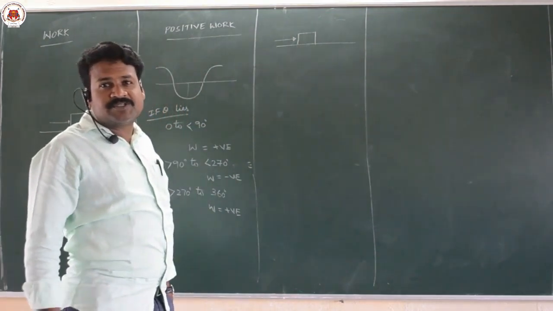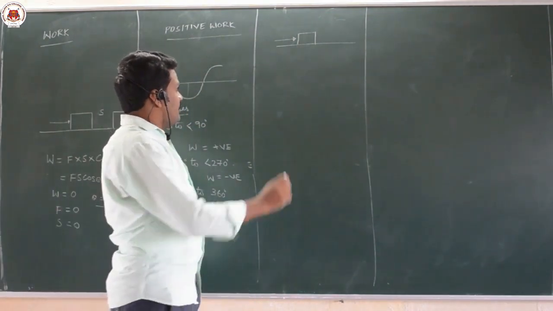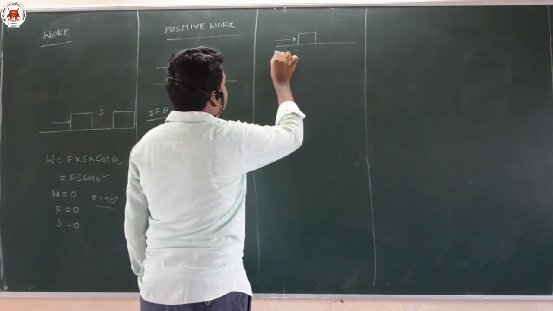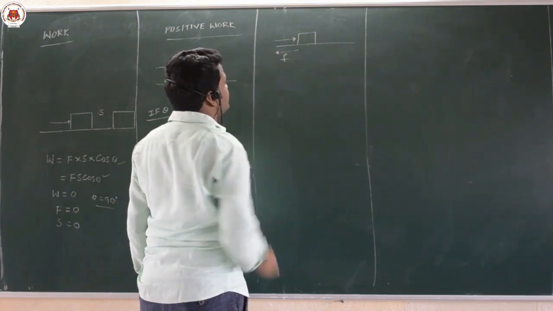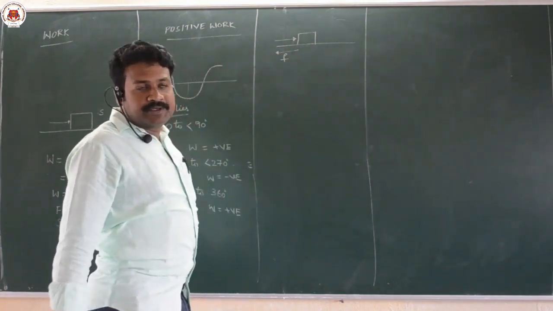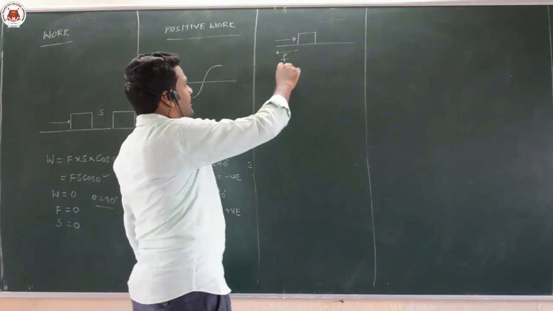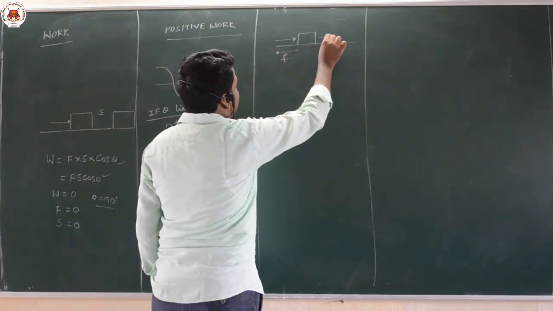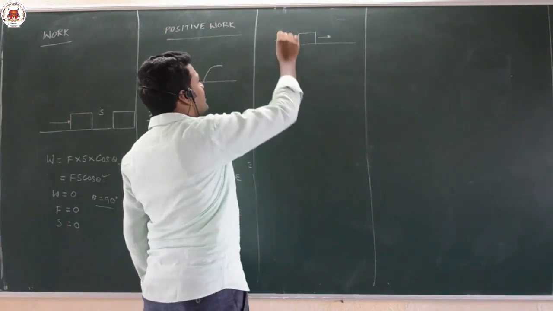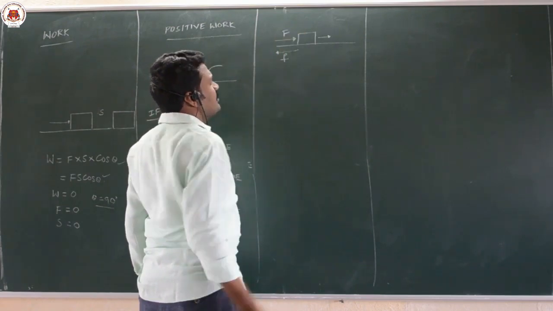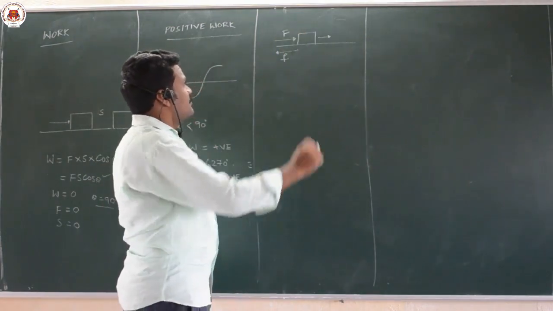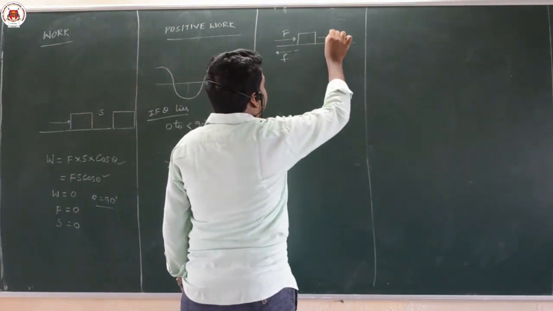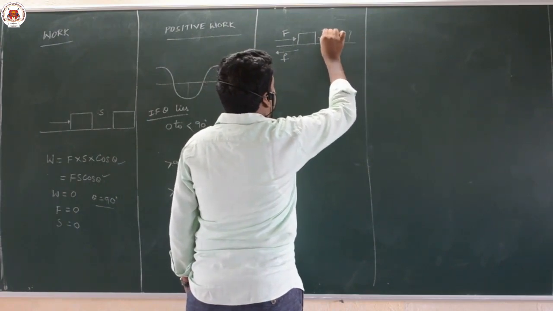When it is on a rough surface, the opposite force acts, that is called frictional force. You can see the body is displaced in this direction. You are applying a force here. This is the displacement of the body.